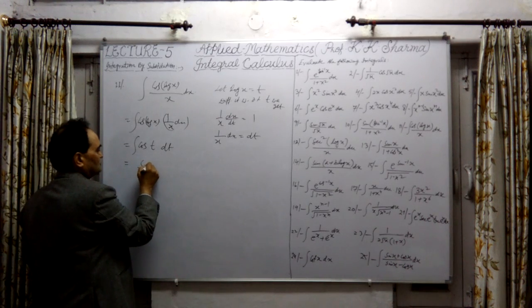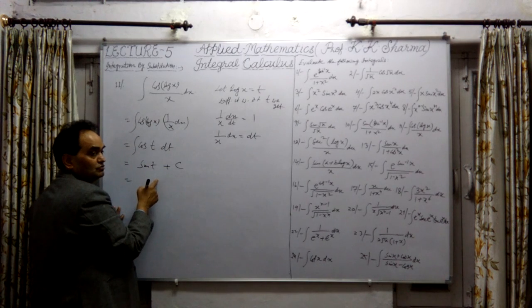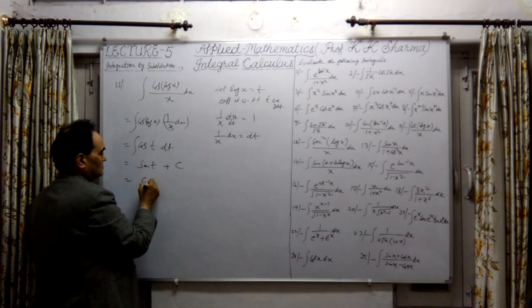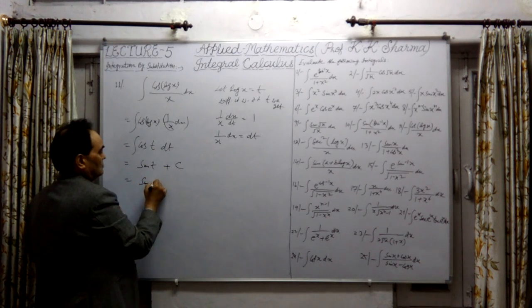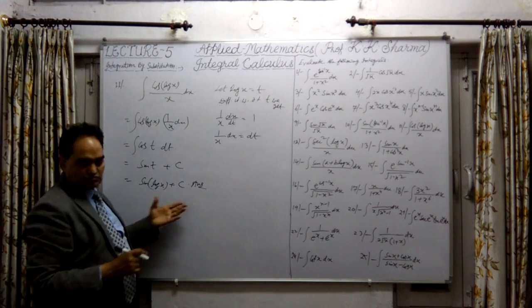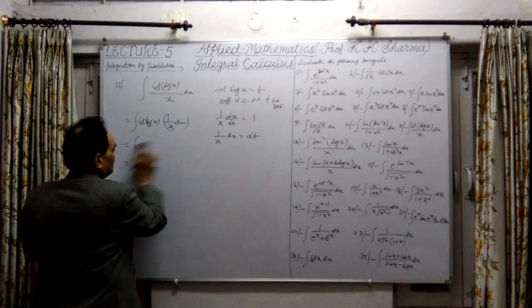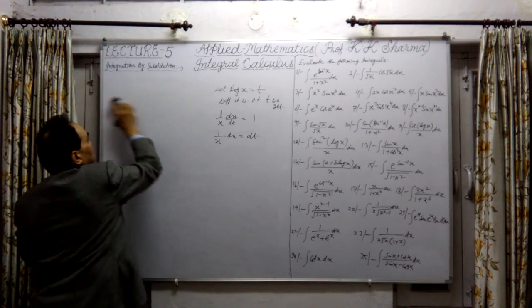So this is positive sine t plus constant of integration. Now substitute the value of t here. This is nothing but sine of log of x plus constant of integration. This is the final answer. So this is the process of solving this kind of questions.